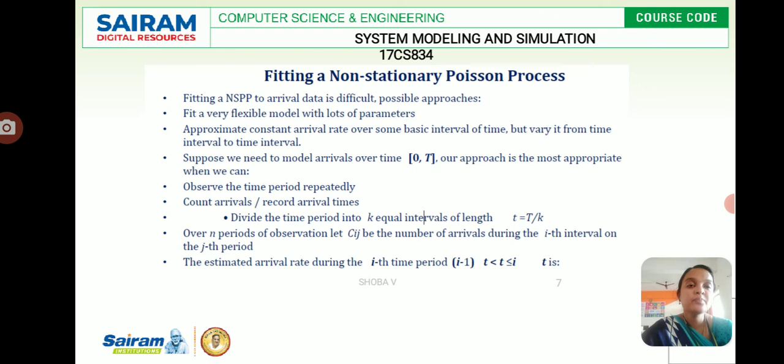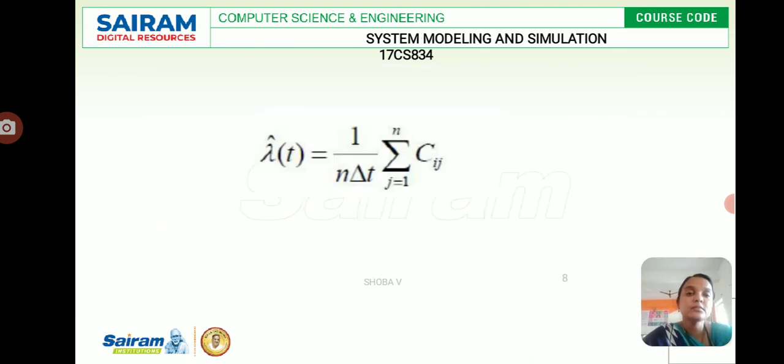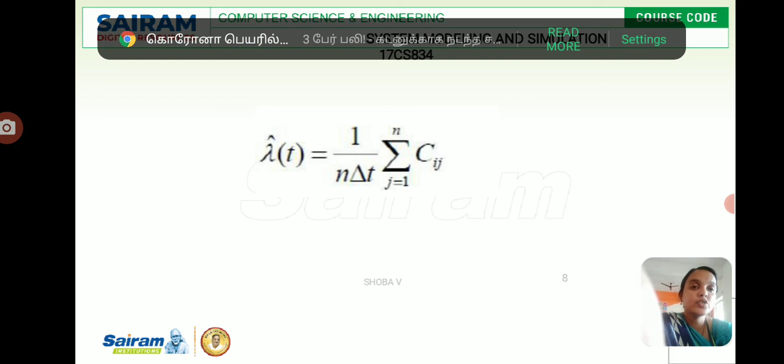So we do have a condition for that. Let me take the k intervals of length small t equals T by k. So this is the formula we can see in the Poisson process: 1 by n delta t, summation j equals 1 to n of Cij.